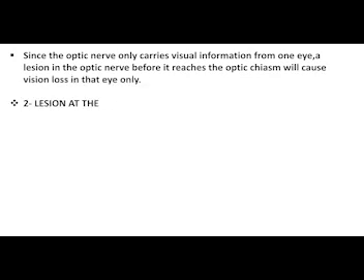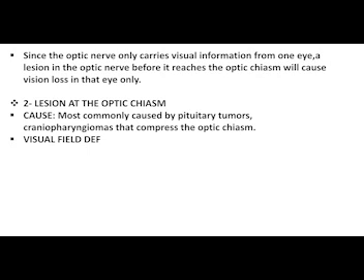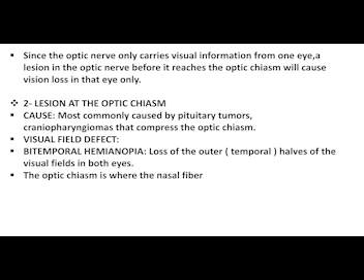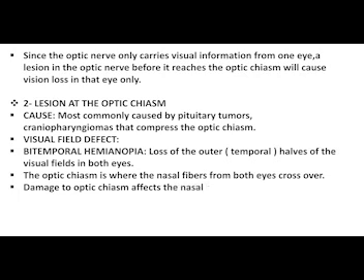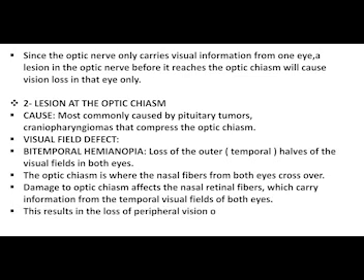Two, lesion at the optic chiasm. Cause: most commonly pituitary tumors or craniopharyngiomas that compress the optic chiasm. Visual field defect: bitemporal hemianopia, loss of the outer temporal halves of the visual fields in both eyes. The optic chiasm is where the nasal fibers from both eyes cross over. Damage to the optic chiasm affects the nasal retinal fibers, which carry information from the temporal visual fields of both eyes. This results in the loss of peripheral vision on both sides.